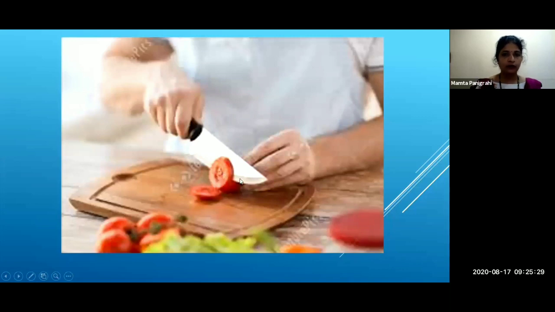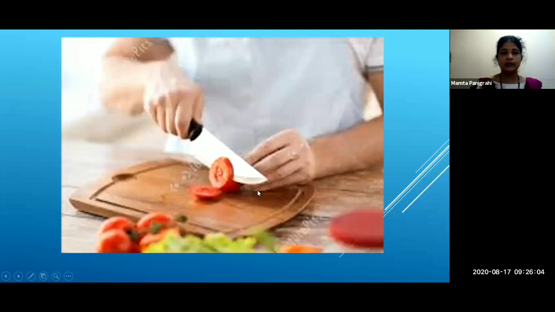The sharp knife has a very thin edge, and due to its very thin edge, the force of our hand falls on a very small area of the object, producing large pressure. So due to this thin edge, what happens? The force of our hand falls on a very small area of the object giving large pressure, and this large pressure cuts the vegetables easily. That is why we use sharp knives to cut vegetables very easily.